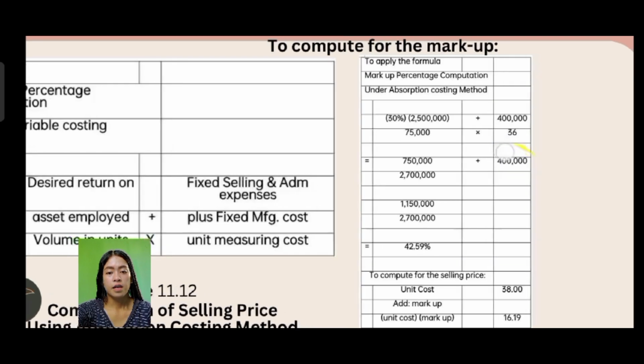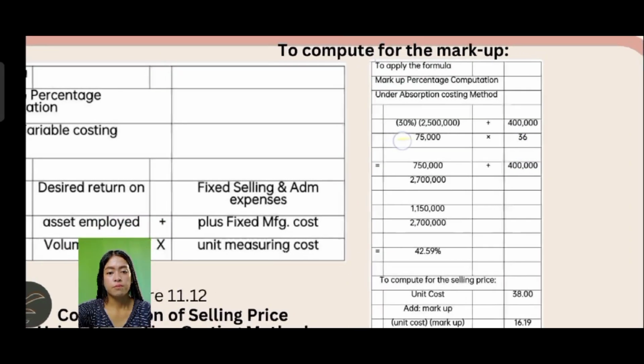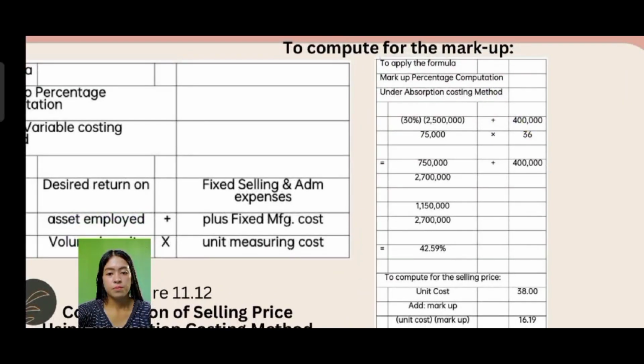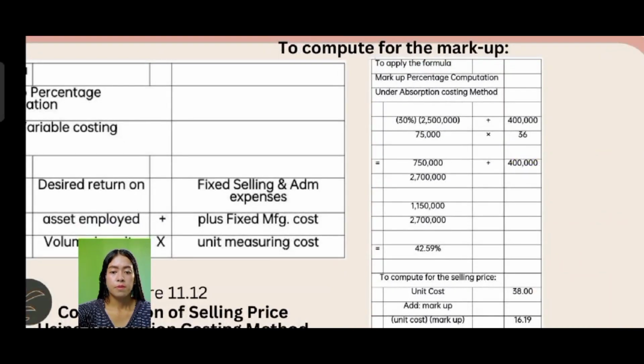Also, the 75,000 units you multiply by 36, which gives 2,700,000. Then you add the 750,000 to the 400,000 and come up with 1,150,000, and also bring down the 2,700,000.